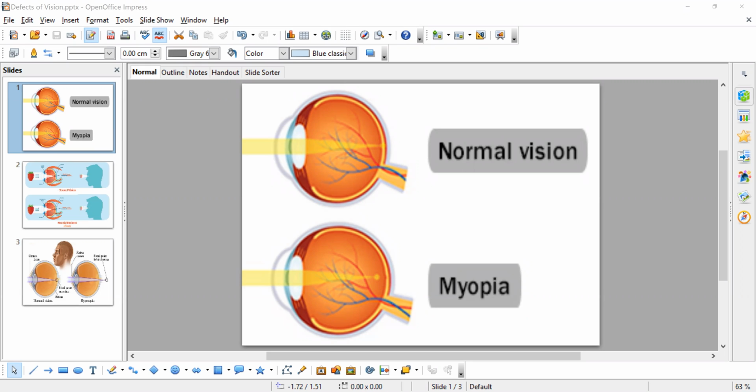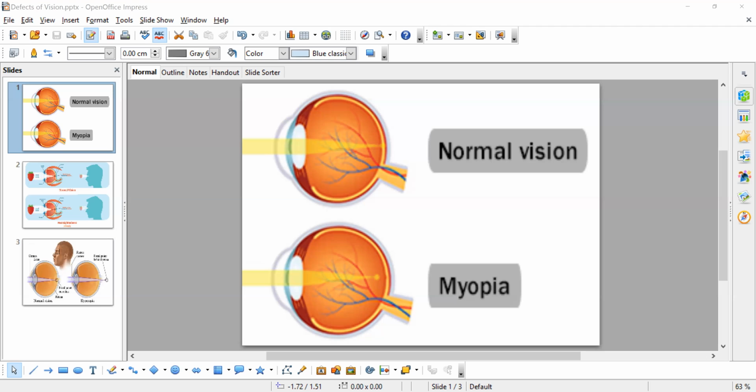It touches the conjunctiva, then we have the pupil in the middle of the eye, surrounded by the iris. These parts direct the light into the eye, and finally the light reaches the retina, and on the retina the image is formed. The image is sent through the optic nerve to the brain, and the brain sends signals to us so that we can see the image. So the fact is the image is formed on the retina.